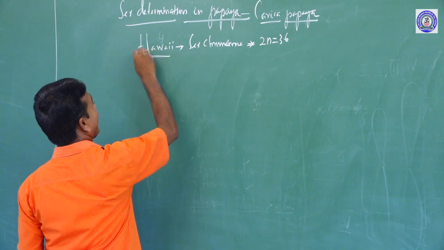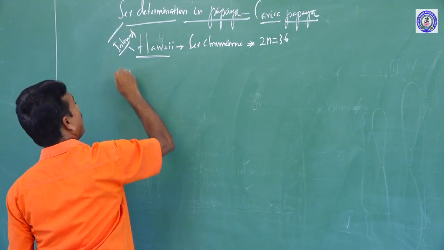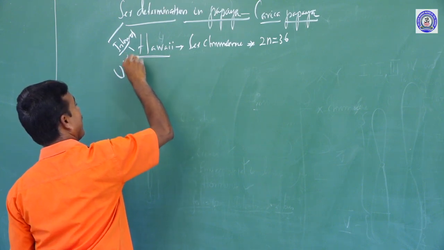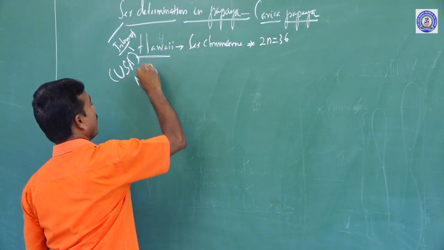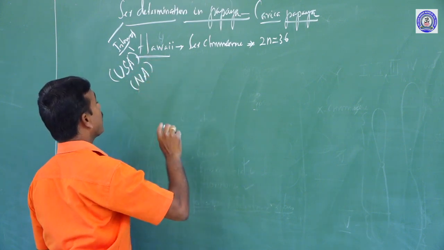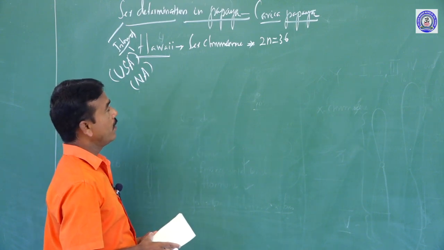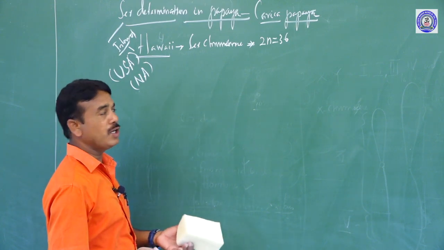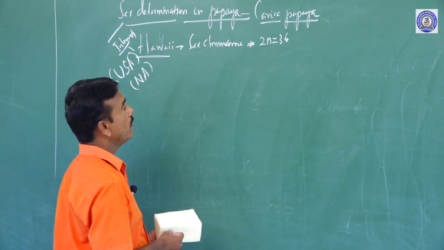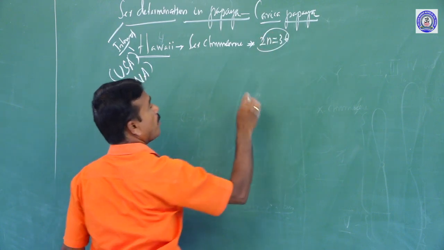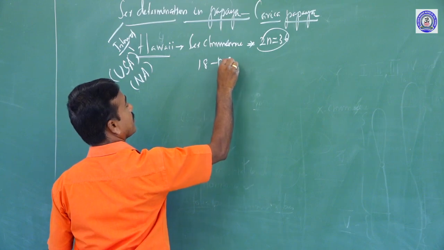Hawaii Island belongs to the USA, which is situated in North America. So how many sex chromosomes? 2n is equal to 36. Out of 36, how many pairs? 18 pairs.